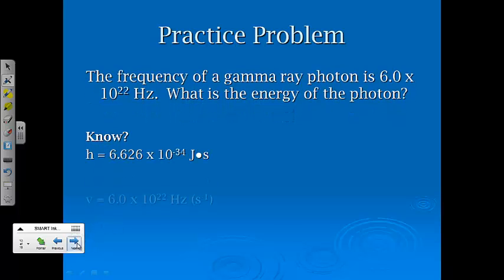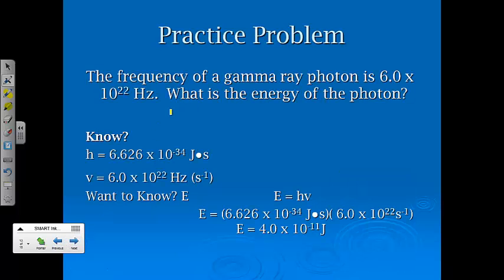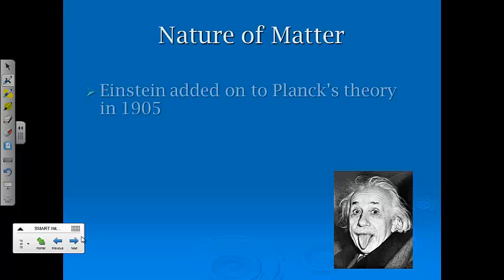So if we had this time, bring all this stuff up here. The frequency of a gamma ray photon is 6.0 times 10 to the 22nd. We want to know the energy. Again, the other part that we know is Planck's constant. We've got our equation. We have our numbers plugged in, chug, and what will happen here is that the second unit will end up canceling out. So when we do energy with these types of equations, the unit is also in joules. And remember, we just know how to go back and forth between kilojoules and joules, etc. But the energy is in joules, and that comes from Planck's constant because it's joules times seconds.